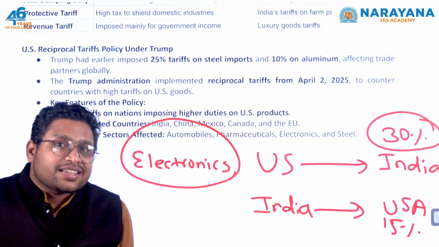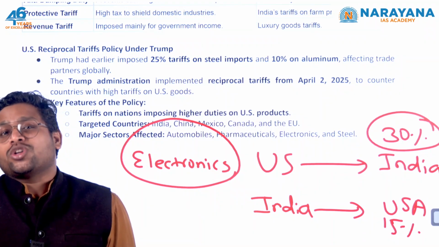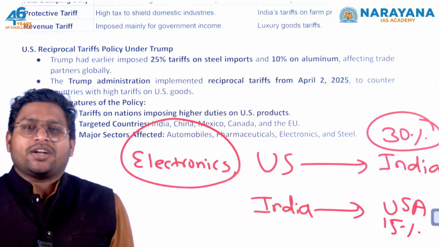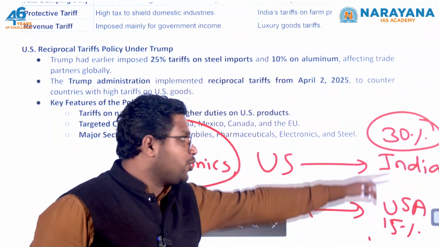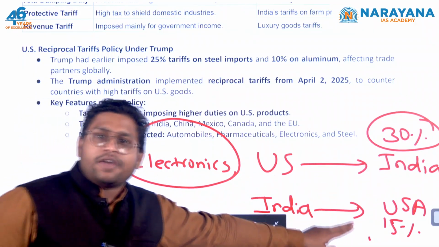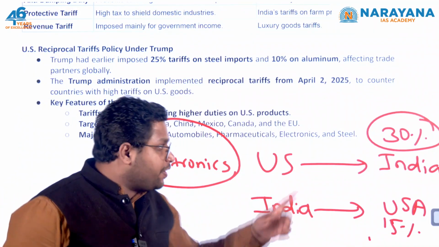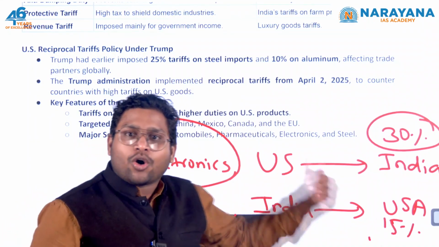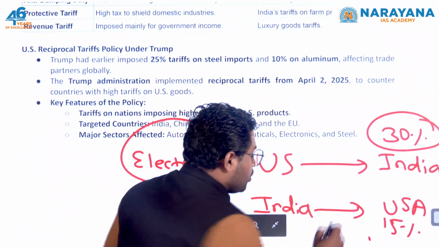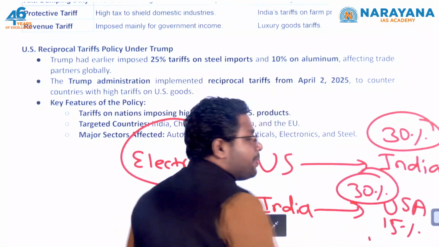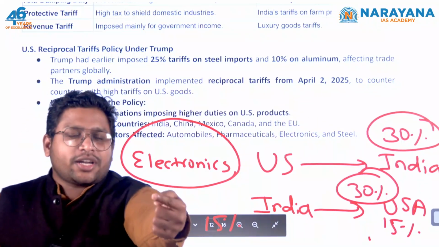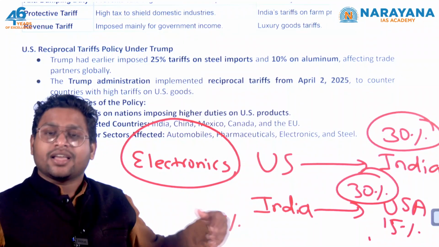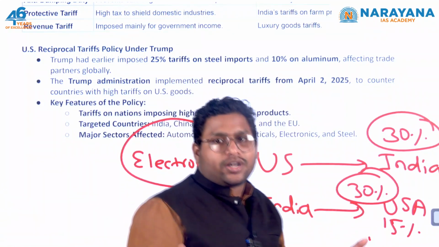In that case, if the USA feels that this is an unfair deal for us, we will come up with a reciprocal tariff. So already there is a 15% tariff and you have a 30% tariff, so we will put a reciprocal tariff and make the number the same. They'll put an additional 15% tax on India. Now the USA will also be putting a total of 30%, just like India. Just because you are taking 30%, we'll also take 30%. And to make it 30%, whatever amount has to be taken more, that we call a reciprocal tax.